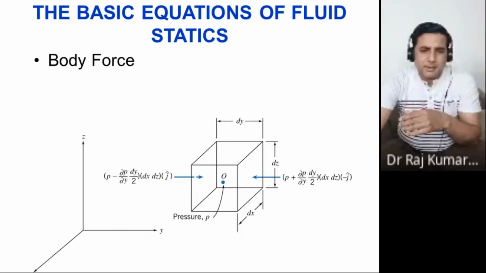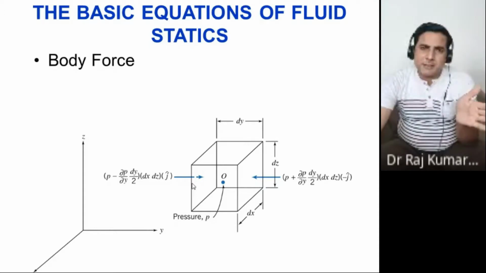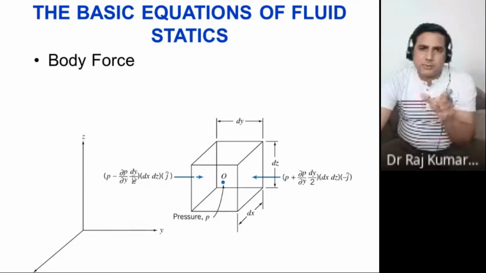Okay. Now the same thing for the left hand side. You calculated the pressure here. This pressure is acting this way on this particular surface. You have now moved to the minus y side, minus dy by 2. Therefore you got the pressure P minus del P by del y multiplied by dy by 2. Dy by 2 is just your delta y, which you have moved to the left side.